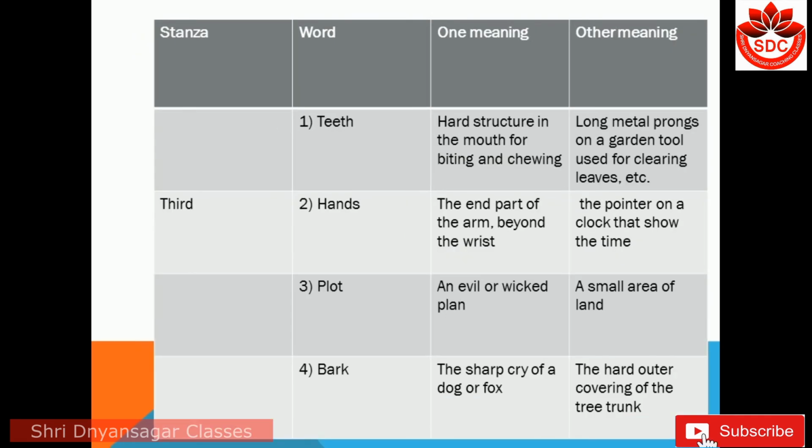In the third stanza, four homographs are used. Teeth: one meaning is hard structure in the mouth for biting and chewing, another meaning long metal prongs on a garden tool used for clearing leaves, etc. Second, hands: the end part of the arm beyond the wrist, and another the pointer on a clock that shows the time.